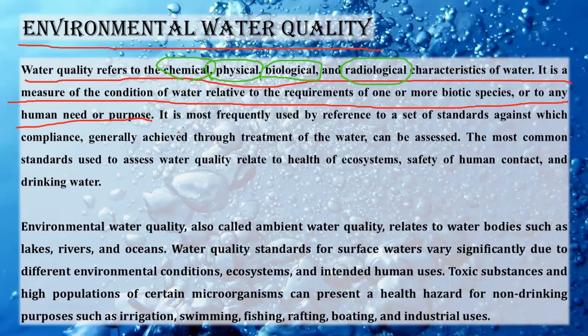For example, suppose we want to use water for washing our clothes, right? Under that condition, we will try to have the water which is not hard. We'll try to have soft water, meaning water which contains a less amount or no amount of dissolved salts of calcium and magnesium. Why is that?